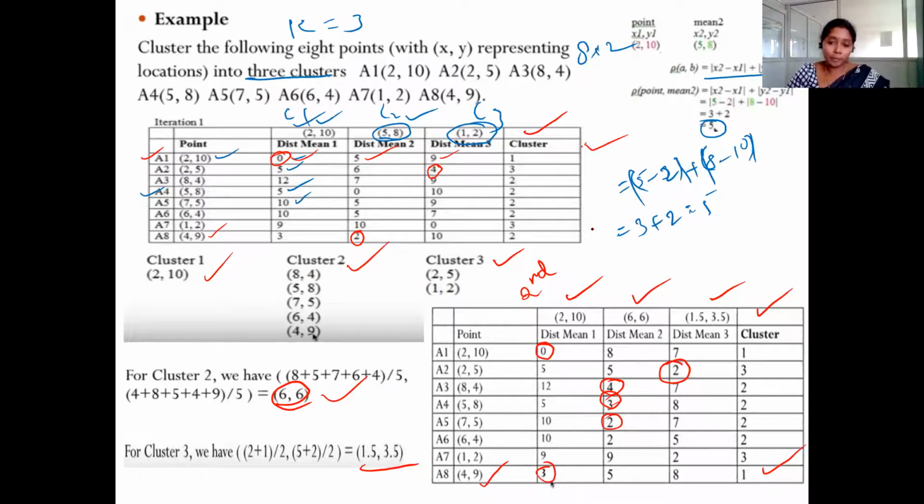And what is the next step? Again we need to find the means. Since we again have 3 clusters, again we need to form the mean for each and every cluster.